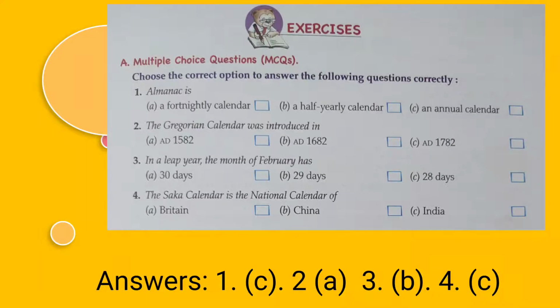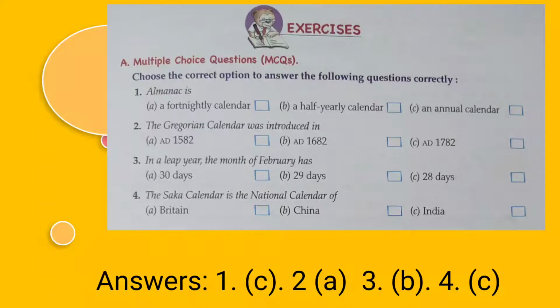Third one, in a leap year, the month of February has. Options are 30 days, 29 days, 28 days. The correct answer is 29 days. In a leap year, the month of February has 29 days.